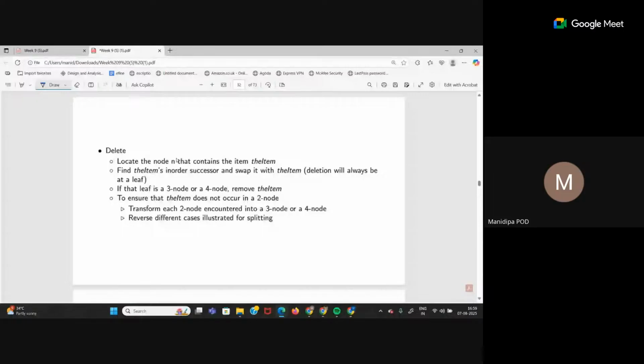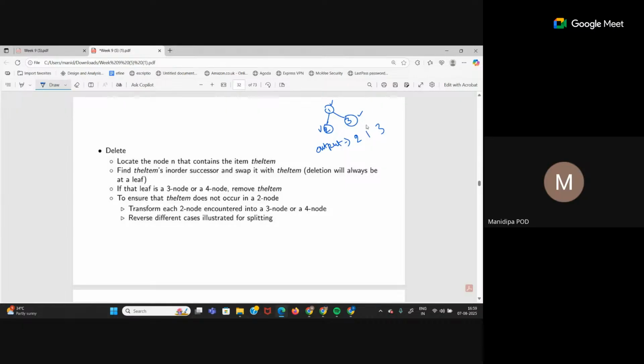If this is a tree, I'm just taking a small tree, 1, 2, 3. If I do in order traversal of this, then the output will be 2, 1, 3. In order means you first start with the left child, then the middle root, then the right child. This is in order traversal.